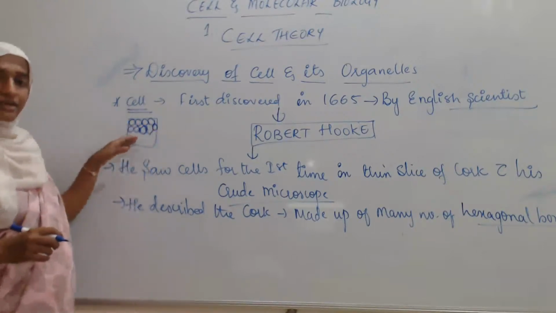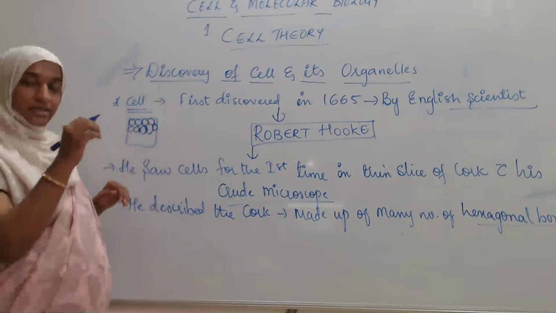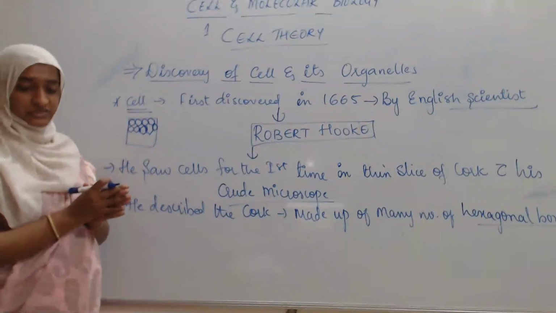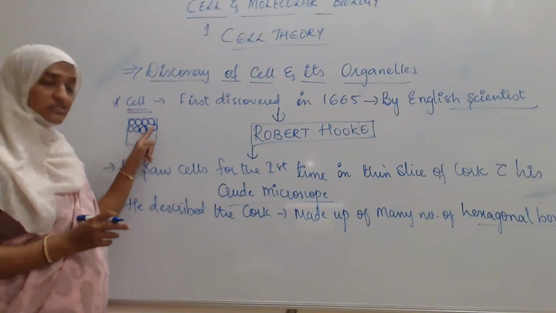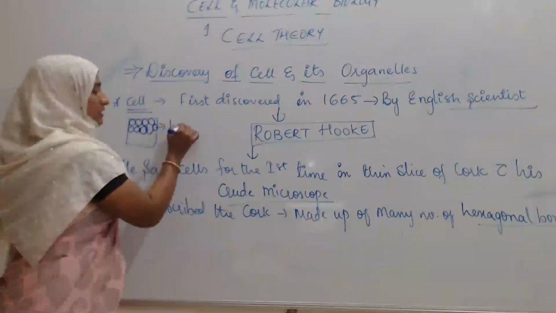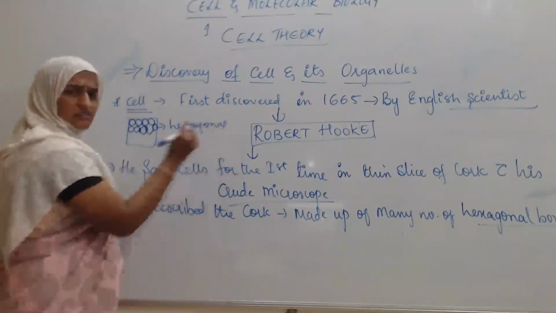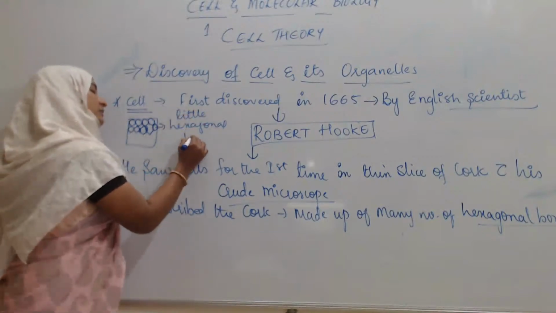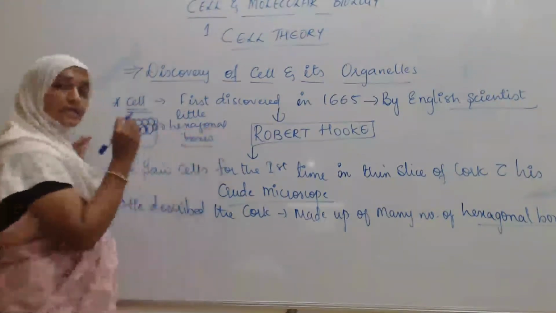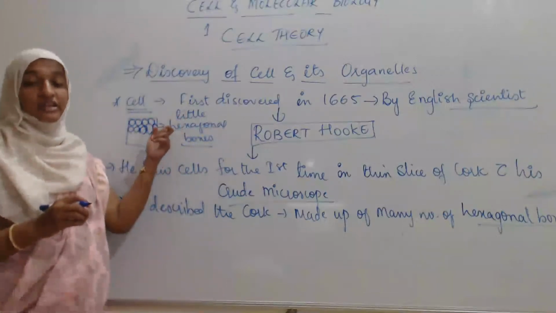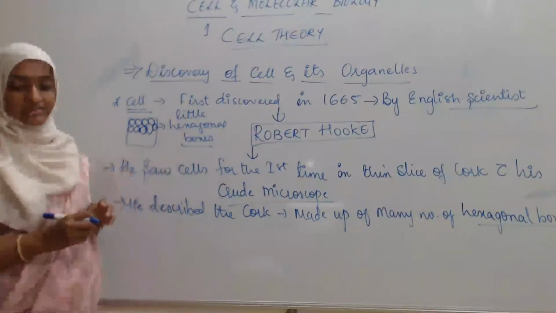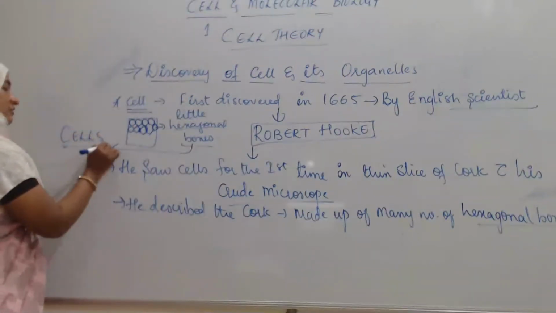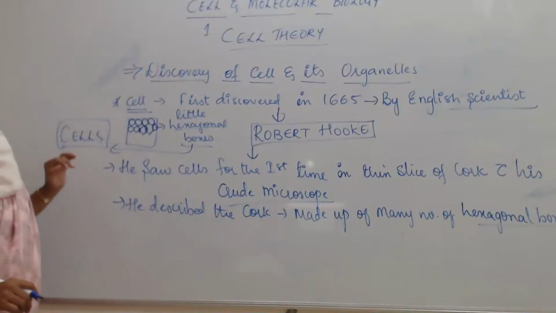In this way he saw many boxes, giving a honeycomb experience. Then he called these little hexagonal boxes, which were very small, cells. In this way, he described the cells.